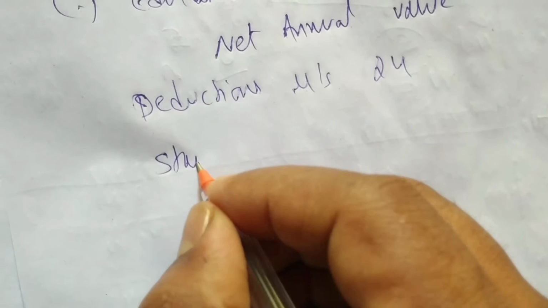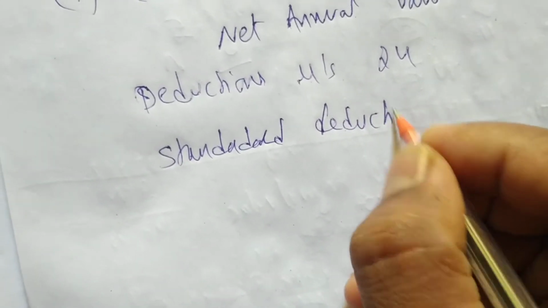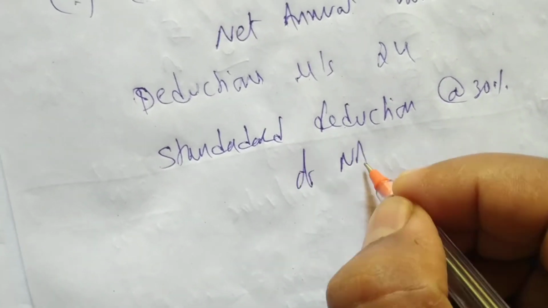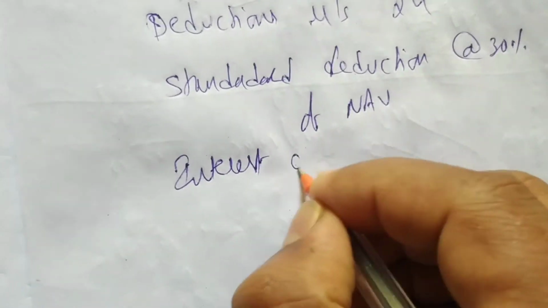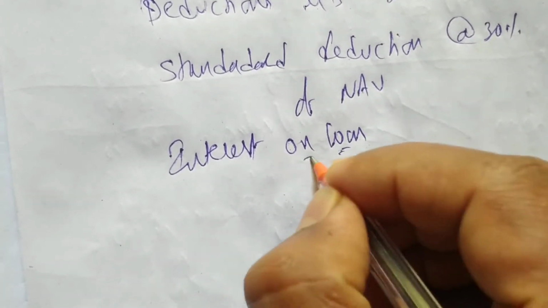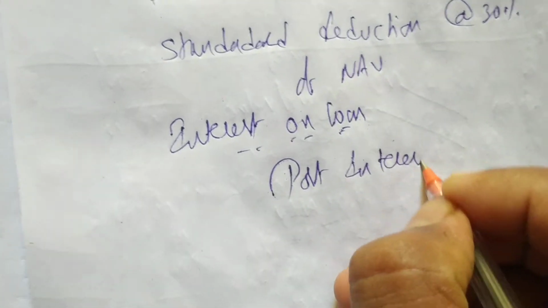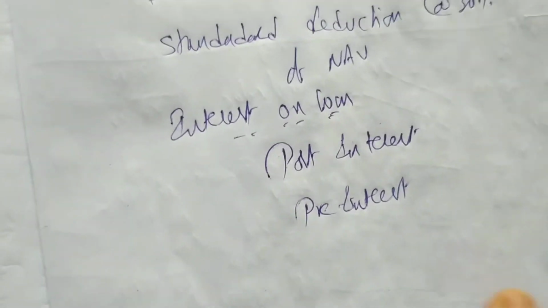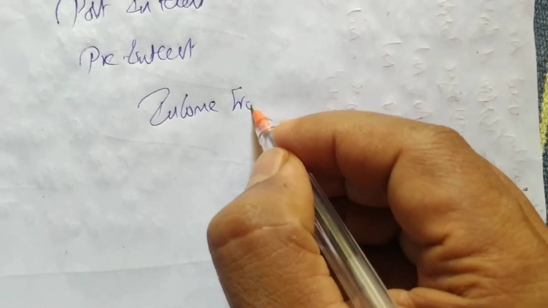First is standard deduction at the rate of 30% of NAV. Then we get interest on loan. We have first post interest, next is pre interest. Then we get income or loss from house property.